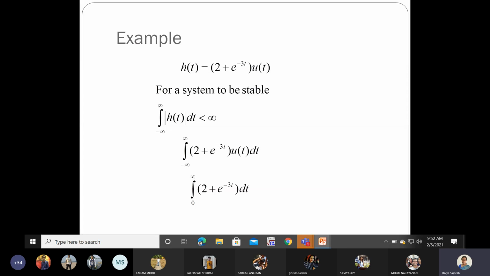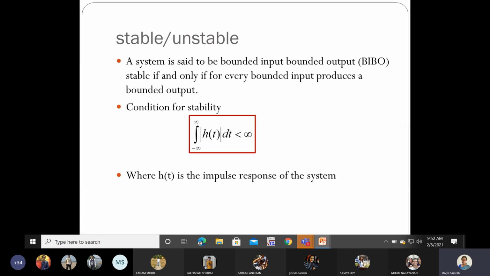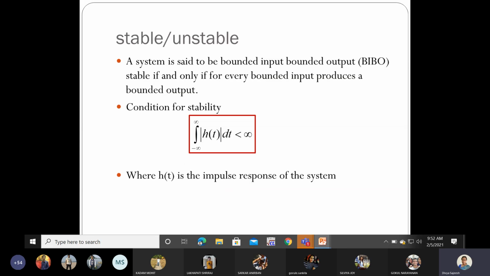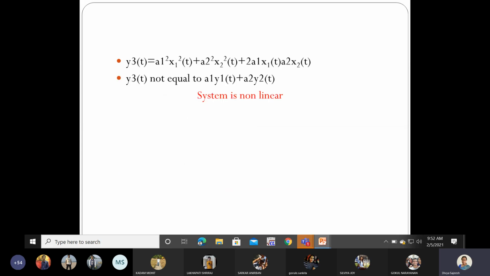So this much only for today. We will see more examples in the next class. Whatever types of systems I have shown, questions are coming like checking the type of the system.